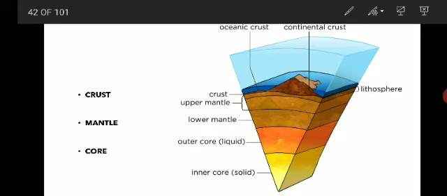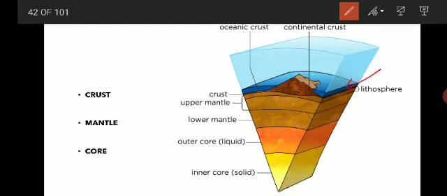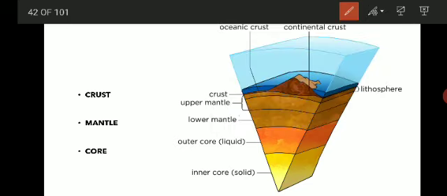So the discontinuity which separates the crust, upper crust and lower crust, is called the Conrad discontinuity. Okay, so this is an important question, right? Write a note on discontinuities occurring in the interior of the earth. There are two major discontinuities, Mohorovicic and Gutenberg, and three minor ones, that is Conrad, Repetti and Lehman discontinuity.